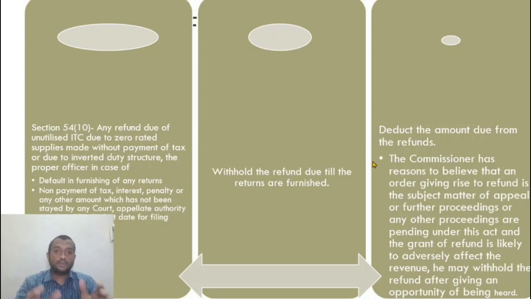So what does this mean? This power is given only to the commissioner if he has reasons to believe that giving the refund would affect, let us say, this is a unique type of situation for 1 year. The next year also, the same type of situation; let us say the previous year, the same type of situation is in litigation.